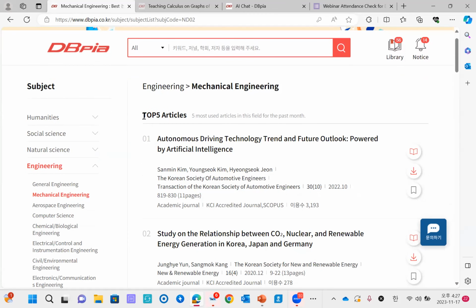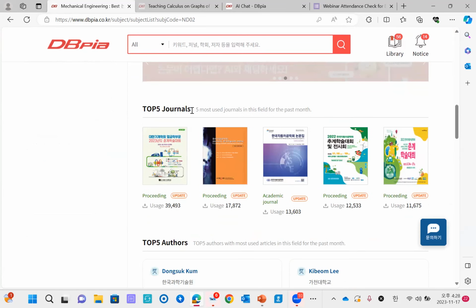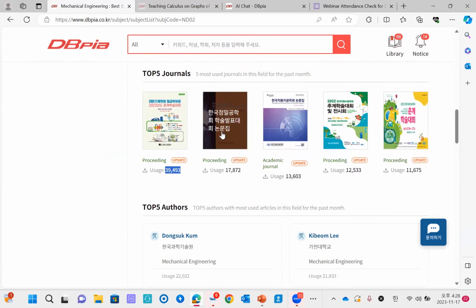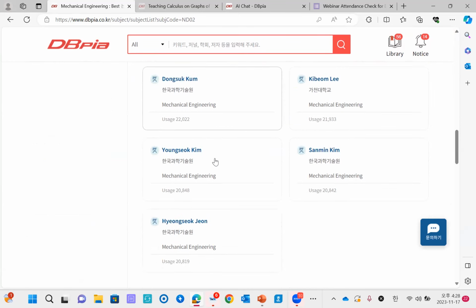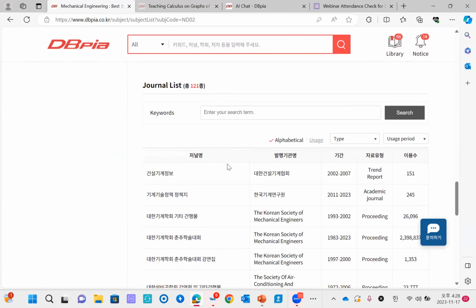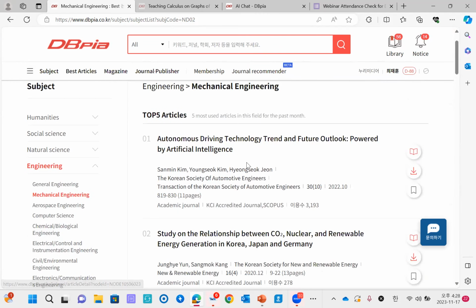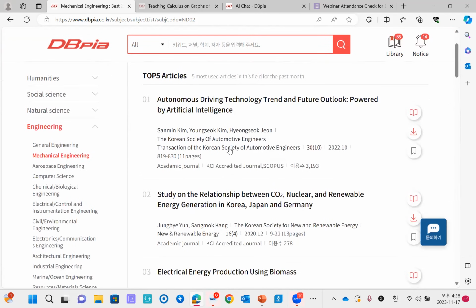And as you can see, you can find top 5 articles. And these top 5 articles are the 5 most used articles in this field for the past month. And if we scroll down slowly, you can also find top 5 genres. And you can also see these usage numbers here. And top 5 authors, recent keywords here, and journalists. So this page will be very helpful for you searching in DBpia.